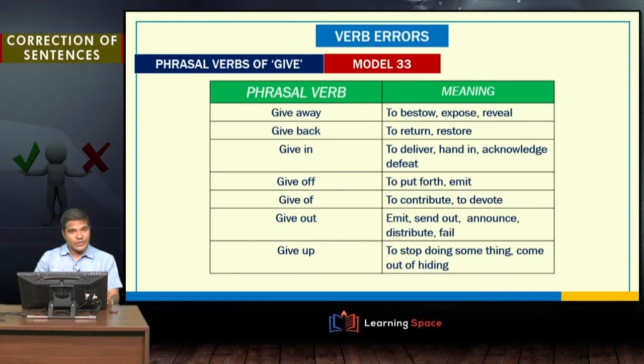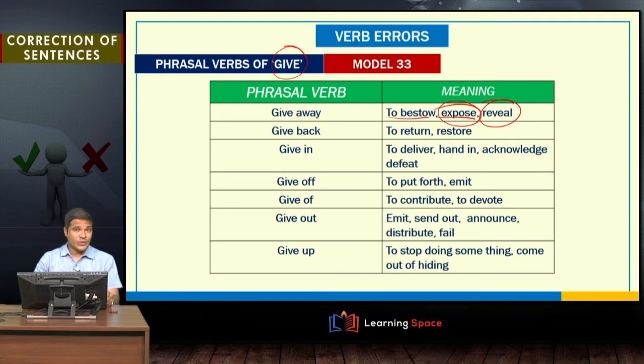Let's look at some phrasal verbs that are derived from the base verb give. So, give away. We have just looked at an example sentence that uses the phrasal verb give away, and the meaning of this phrasal verb is to bestow an award or a prize, or to expose something. "He has given himself away by talking on the phone." Let's assume a thief or a criminal has been hiding for a long time, but he started using his mobile phone or cell phone, and that gave away his hideout. So, that is exposing something or revealing himself.